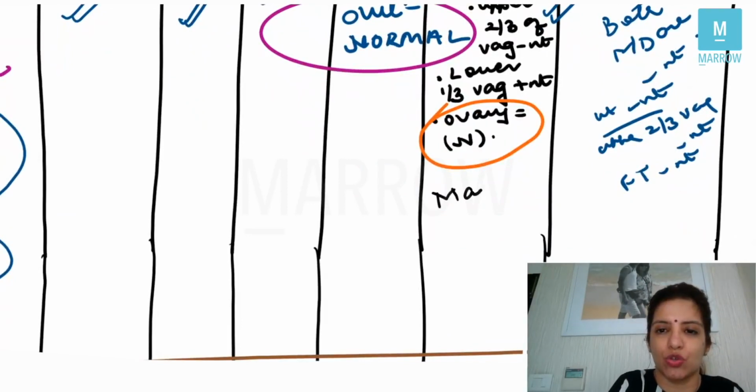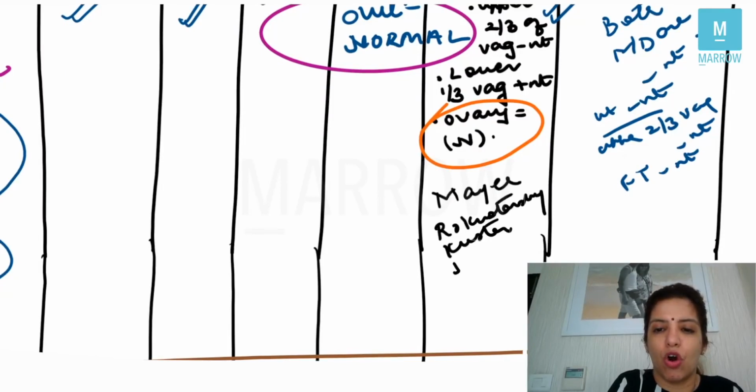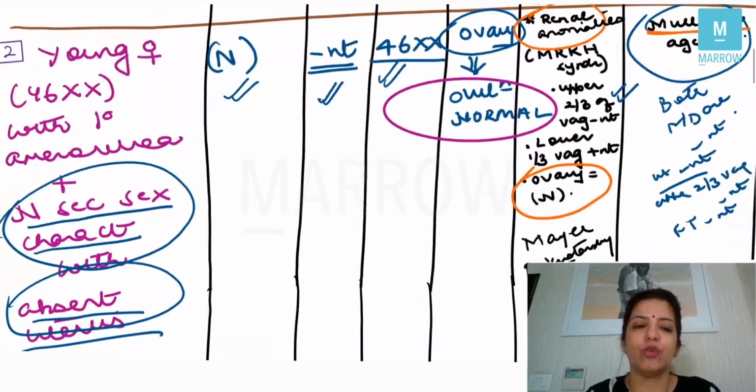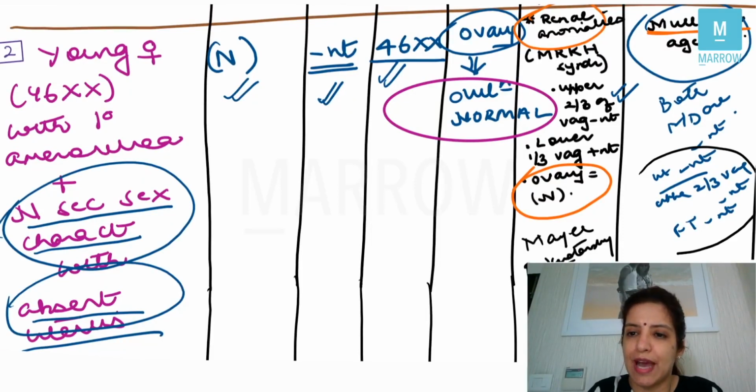What is MRKH syndrome? Mayer-Rokitansky-Kuster-Hauser syndrome. MRKH syndrome, right? So again, I'm telling you, this is a young female with primary amenorrhea, normal secondary sexual characteristics, uterus absent. Always and always your diagnosis will be Mullerian agenesis, right? In Mullerian agenesis, the uterus is absent, upper two-thirds of vagina is absent, fallopian tube is absent.